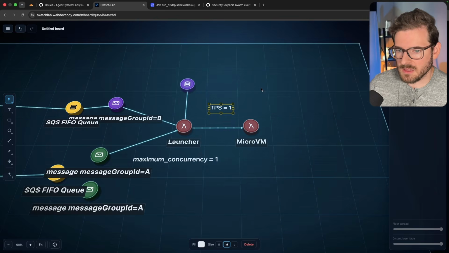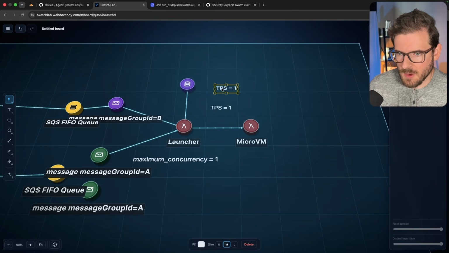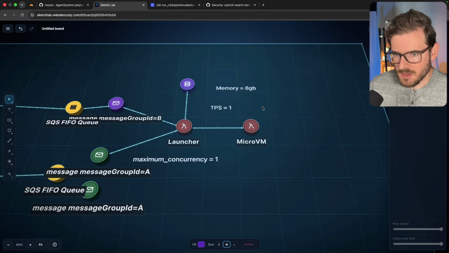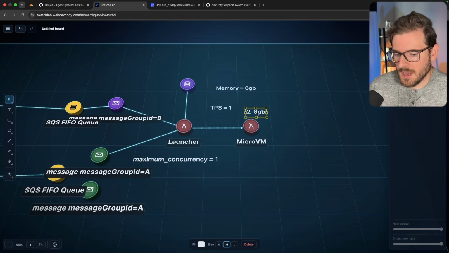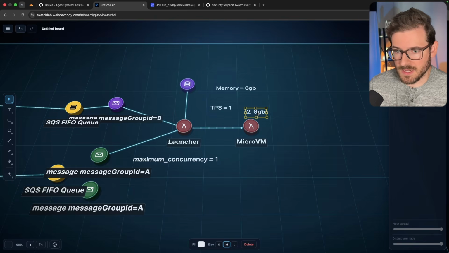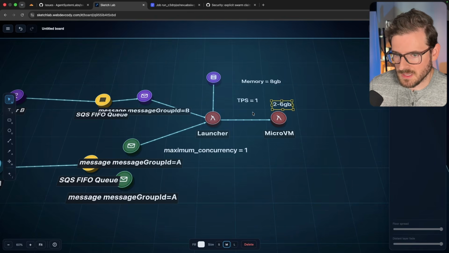Also, there are limits on how many gigabytes, so I'll say memory. I do believe when you create an account, it's set to like 8 gigabytes. And these micro VMs can take like 2 to 6 gigabytes depending on your settings. So technically, I can only run 2 or 3 of these at a time until AWS comes back and actually increases my limits. Which, if they don't, then this whole system is basically pointless to build out.